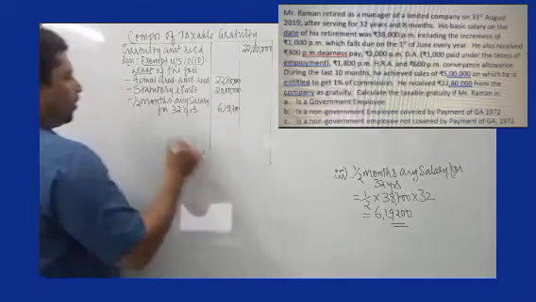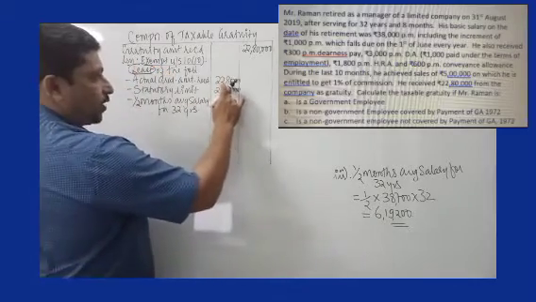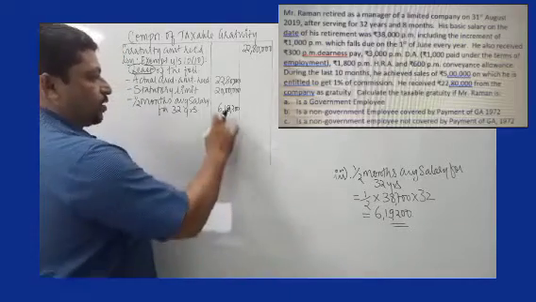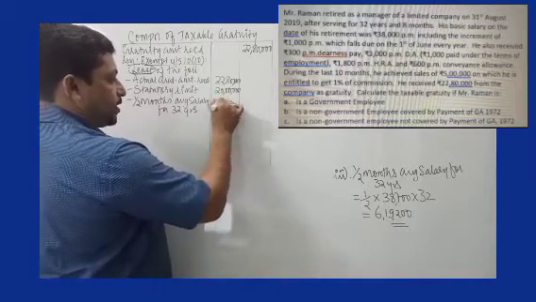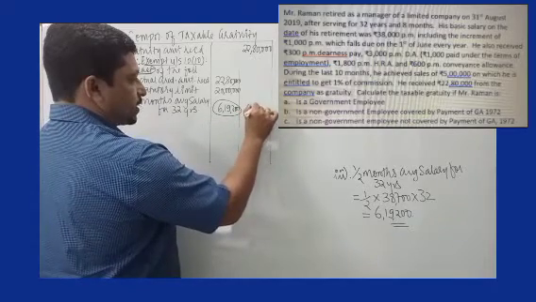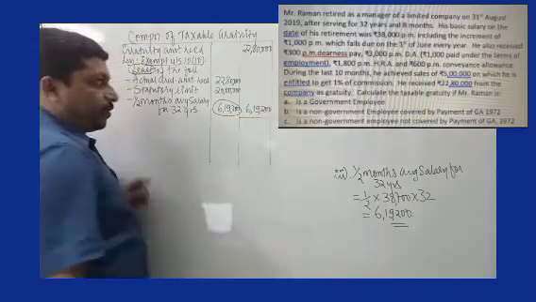Half month's average salary for 32 years is equal to 6,19,200. Point to note, least of the following will be exempt. So among the three, 22,80,000, 20 lakh and 6,19,200, 6,19,200 is the least. So I just circle it. You shouldn't draw a line. So I write 6,19,200 as exempt gratuity.